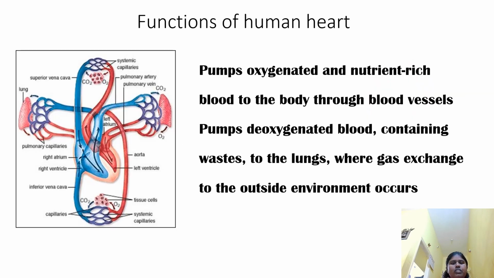Now moving on to the functions of the human heart. It pumps oxygenated and nutrient-rich blood to the whole body through blood vessels. It pumps deoxygenated blood containing waste to the lungs, where gas exchange with the outside environment occurs. Here is the diagram of the functions of the human heart.